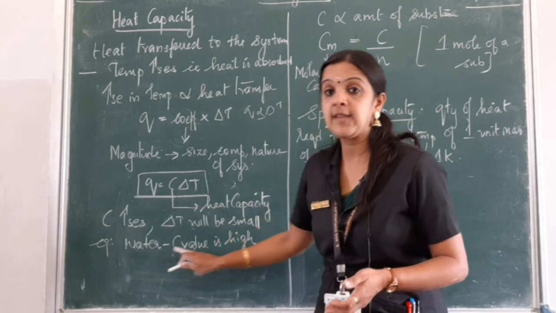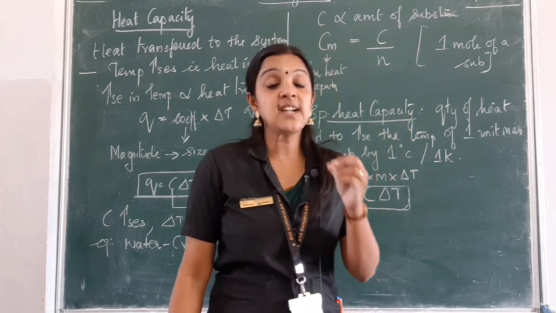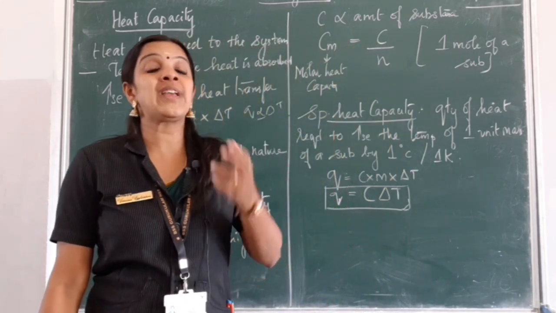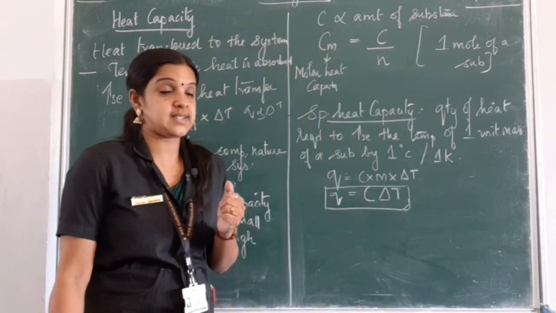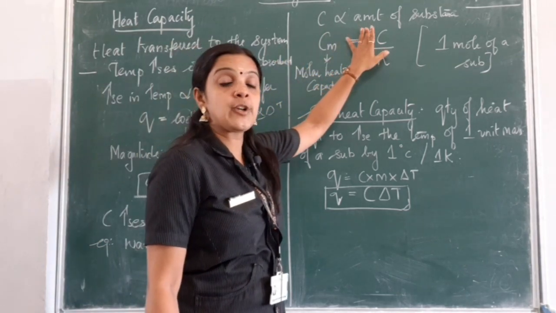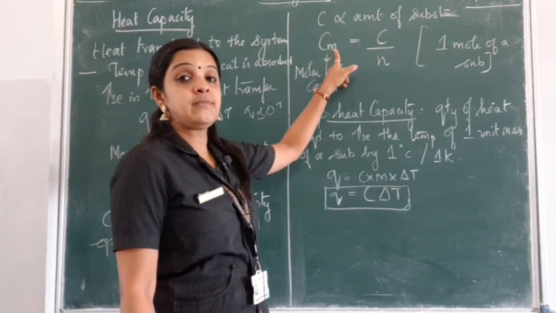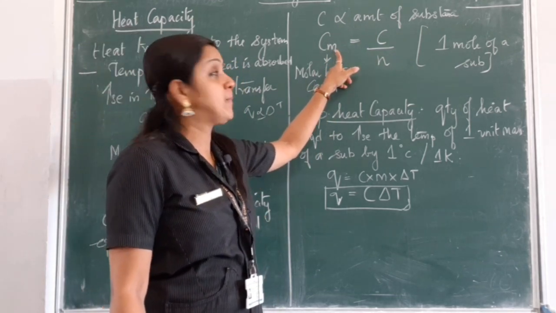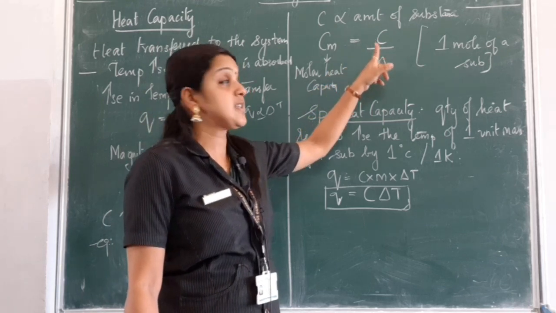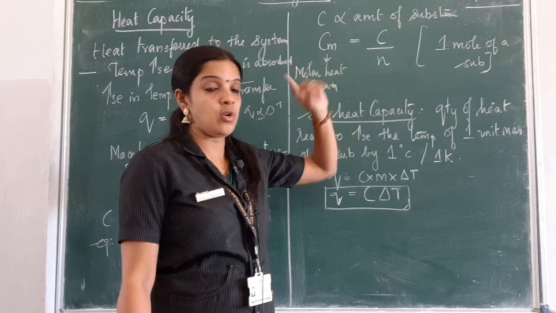So for water, if the heat capacity is more, it means so much heat should be given out to increase the temperature of the system. That heat capacity is proportional to the amount of substance, which I told you, the composition. So Cm, which is the molar heat capacity, will be given as the heat capacity with respect to 1 mole of a substance, where n is 1 mole.